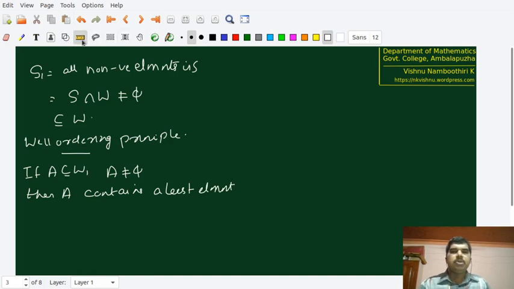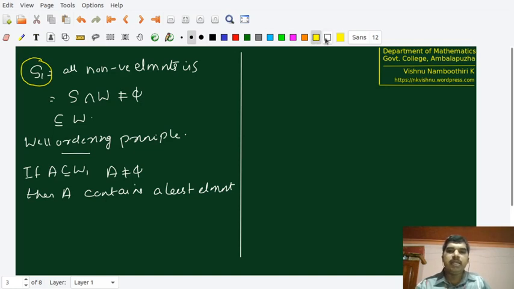So this property we cannot actually verify because we are taking it to be an axiom and it's quite obvious. For example, suppose that you are choosing A to be the set of all even whole numbers, then we are having 0, 2, 4, etc. And the least element is nothing but 0. And whatever non-empty subset we choose from the set of all whole numbers, the axiom guarantees that there exists a least element in that set. So now observe that our S1 is a subset of W and it is non-empty.